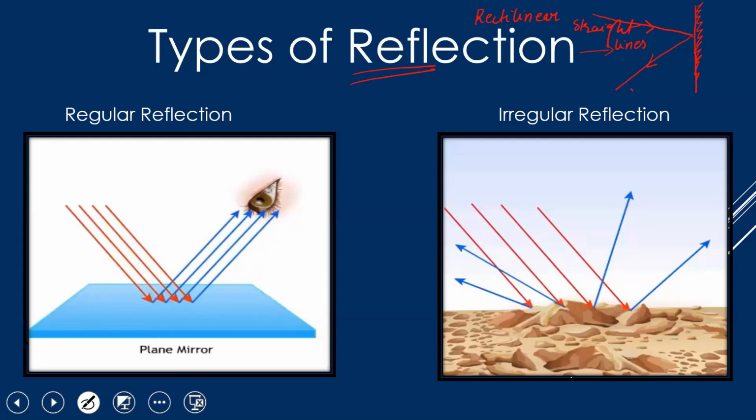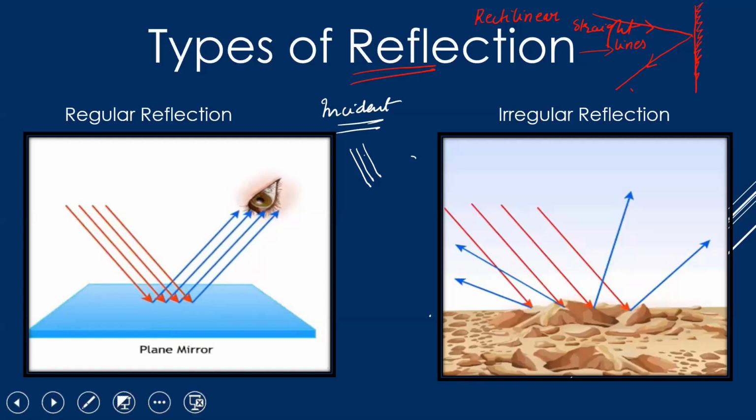So in regular reflection, can you see these green, red ones? These red ones are your incident rays. Now, what are incident rays? Incident rays are the rays which are coming from the light. All the incident rays will always be parallel to each other.